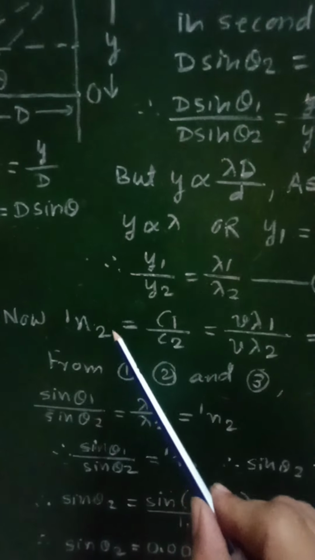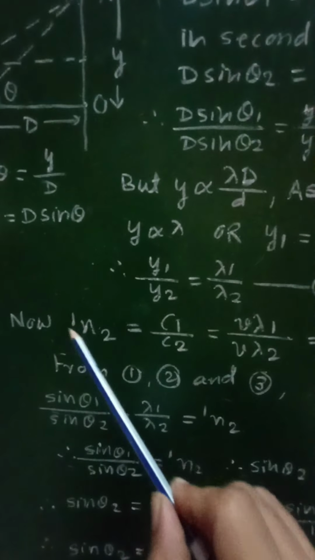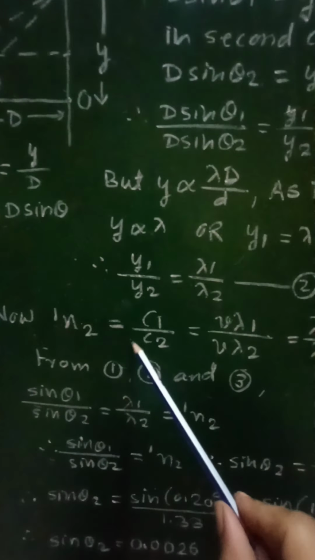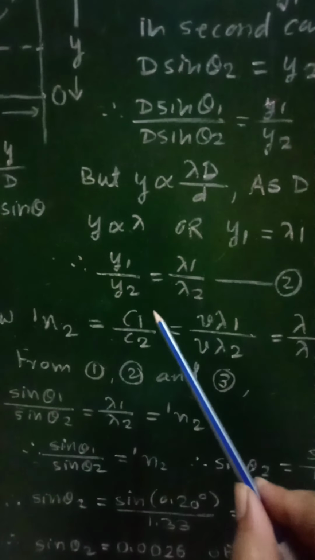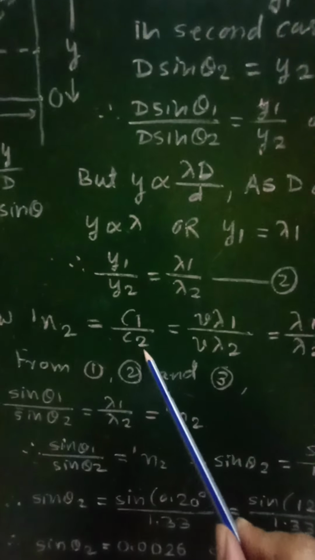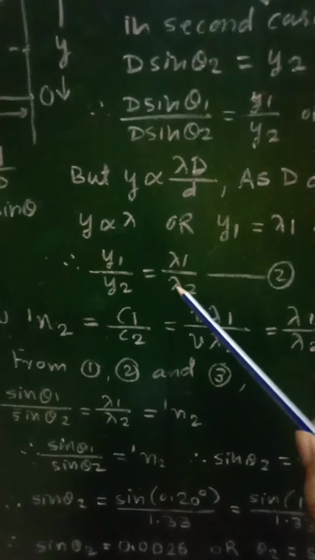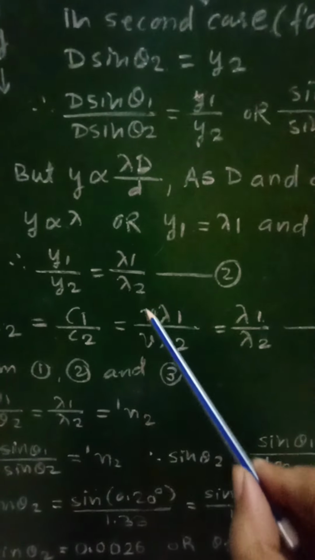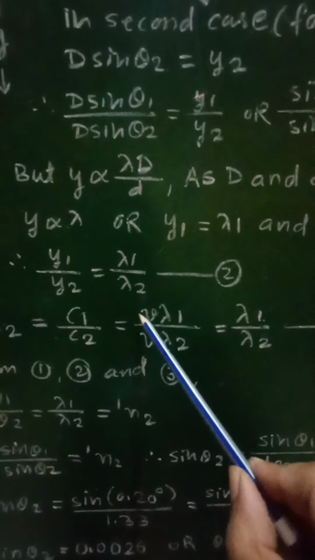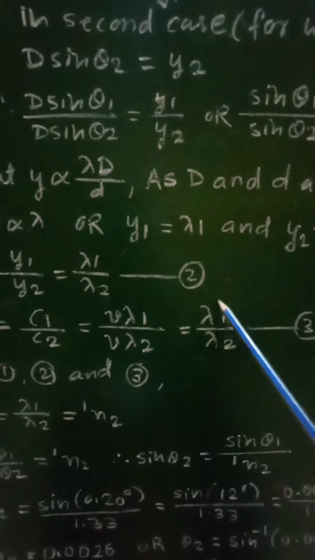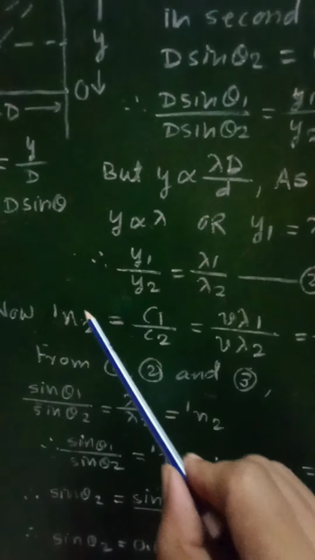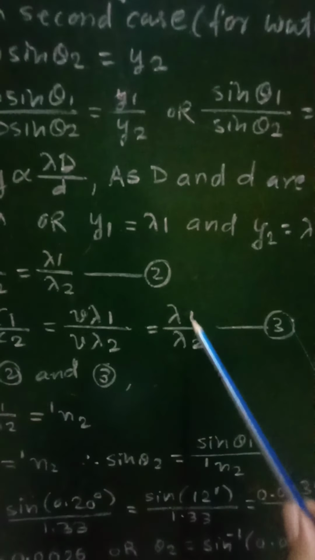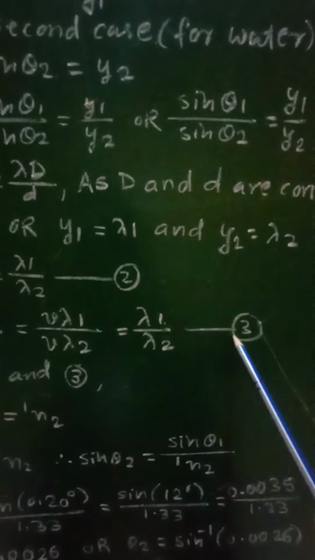Then, now the refractive index of the second medium with respect to the first medium, that is the refractive index of water with respect to air, will be equal to C1 by C2, that is velocity in the first medium divided by velocity in the second medium for that light. That is C1 by C2, which will be written as nu lambda 1 upon nu lambda 2, where nu is frequency, so nu will get cancelled, and we will get lambda 1 by lambda 2. That is, the refractive index of the second medium with respect to the first medium is equal to lambda 1 by lambda 2. Let it be equation number 3.